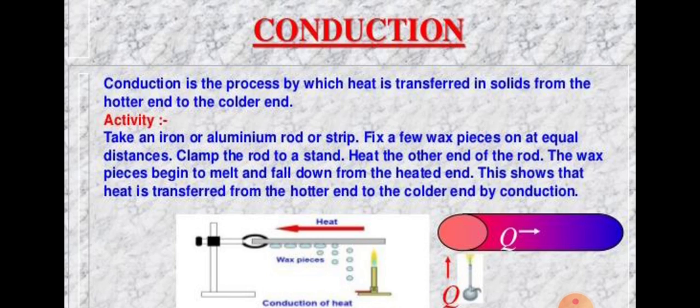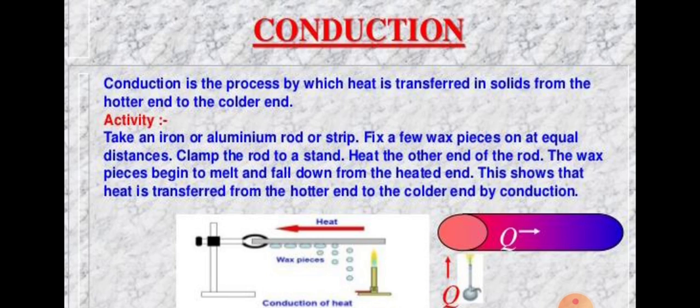During conduction, heat is transferred from particle to particle by means of back and forth vibration of the particles. The particles of a solid remain at their fixed positions. There is no actual movement of the particles of a solid, only heat is transferred from the hot end to the other end during conduction.